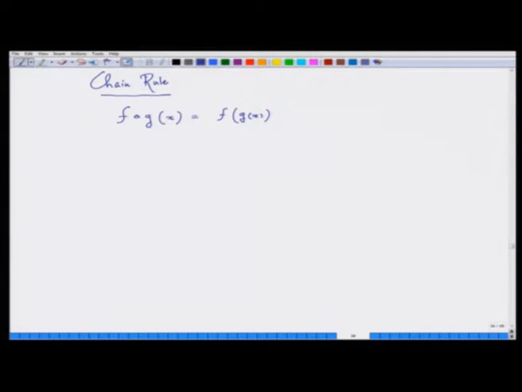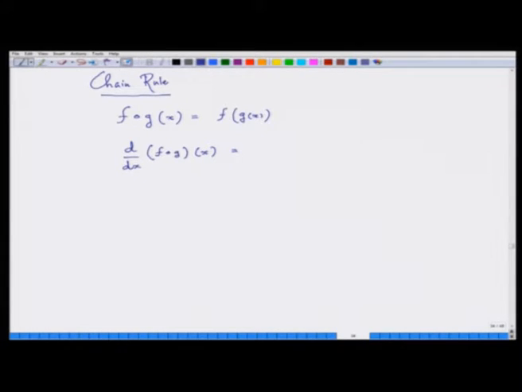Now, the question is, what is the meaning then of d/dx of f compose g of x? So, now f here first looks like a function whose independent variable is the function g, the value g(x).